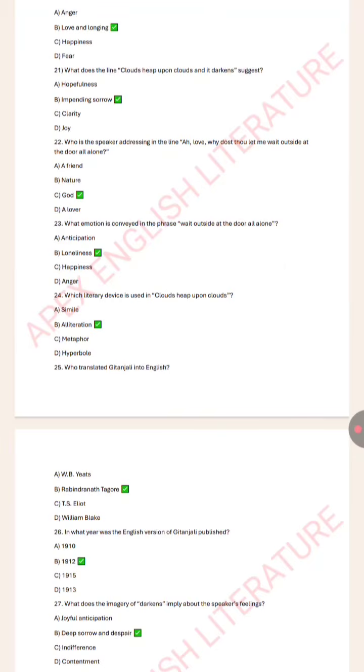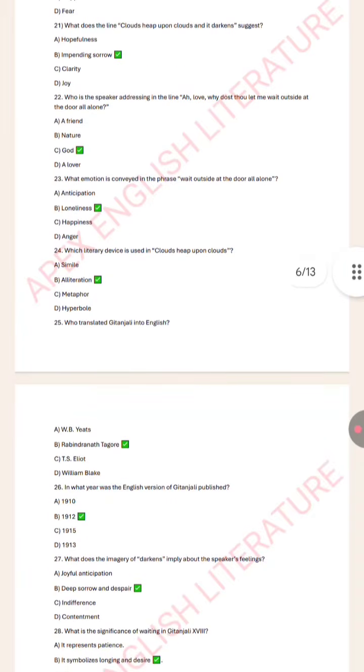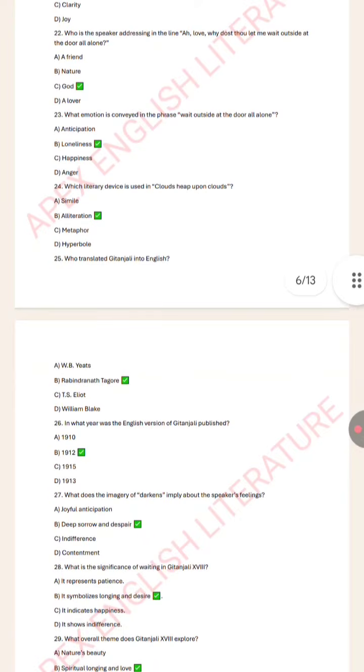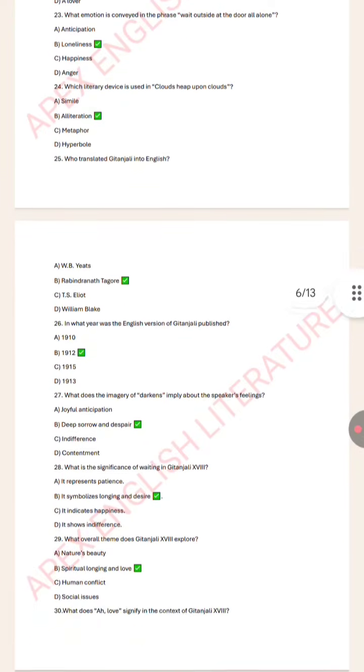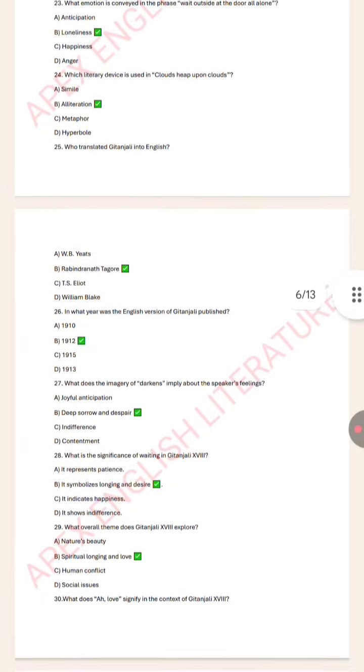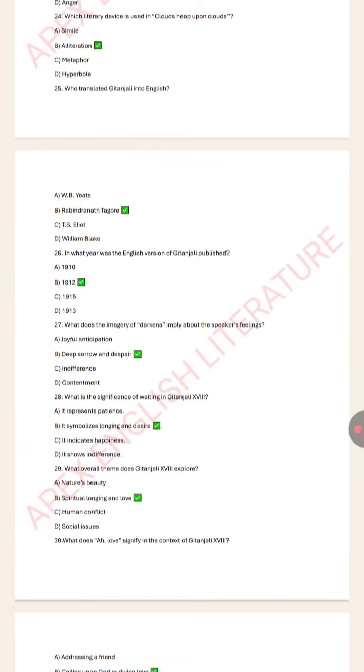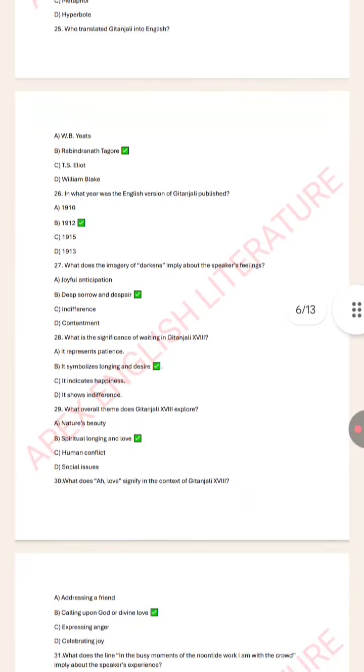Impending sorrow. Who is the speaker addressing in the line, "Ah love, why dost thou let me wait outside at the door all alone?" God. What emotion is conveyed in the phrase "wait outside at the door all alone"? Loneliness. Which literary device is used in "clouds heap upon clouds"? Alliteration. Who translated Gitanjali into English? Rabindranath Tagore.